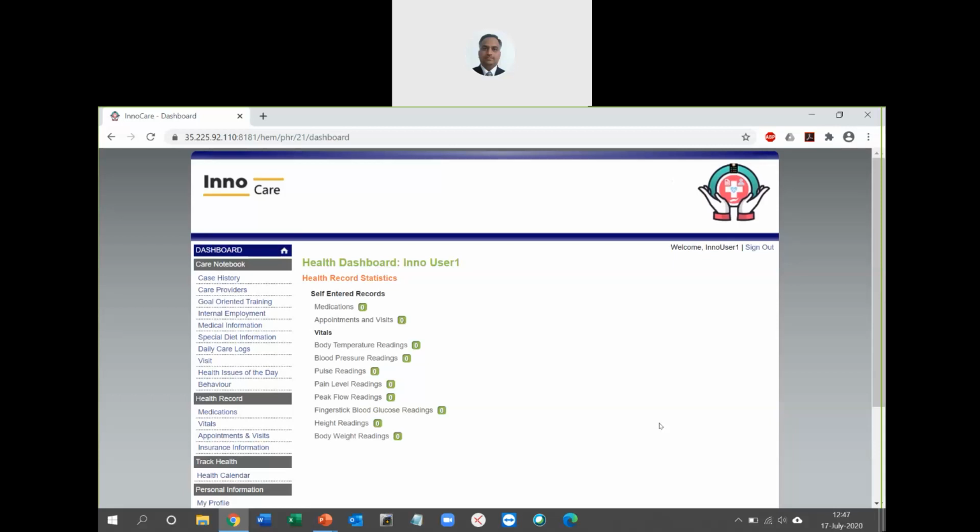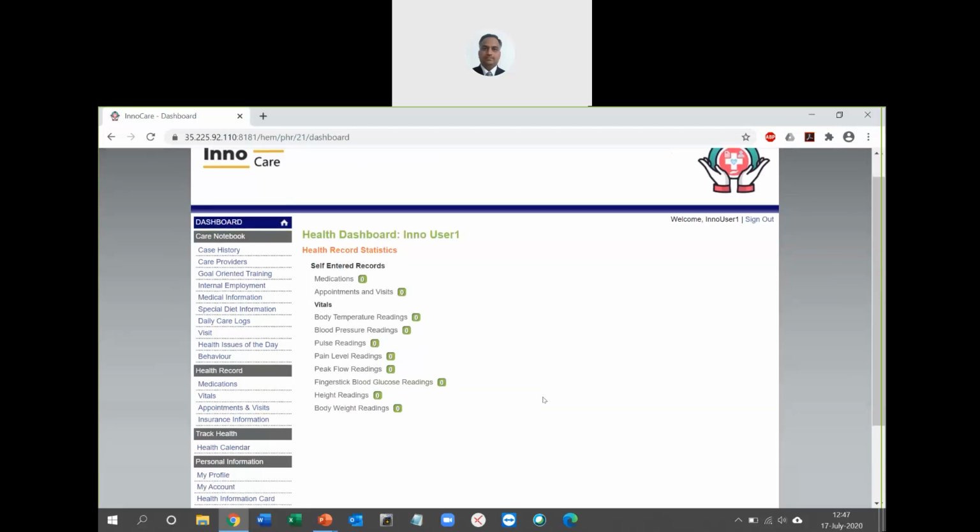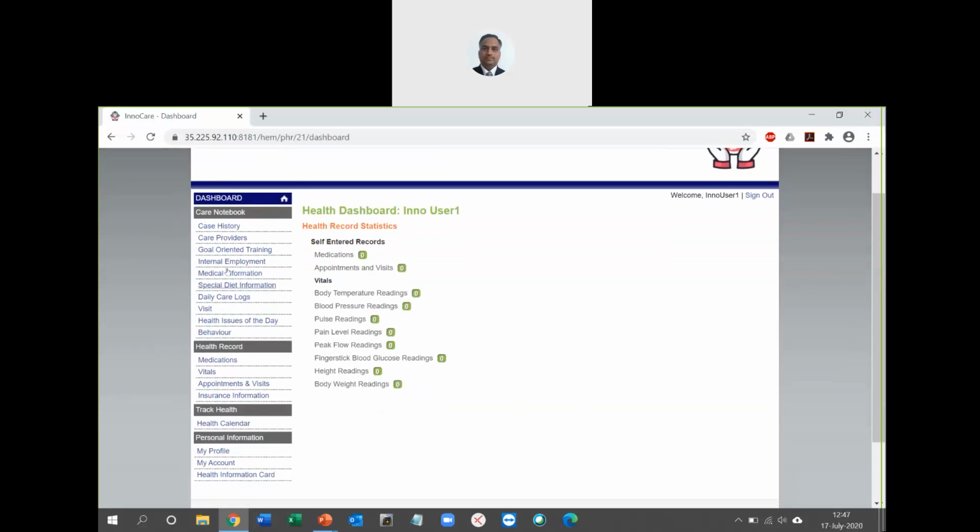Now when a user logs in like this, they will have a dashboard that shows all the statistics here, but the one on the left is what we will be focusing on in today's demo. The dashboard contains multiple sections like care notebook, health record, track health, and personal information. So we'll go through care notebook first. It basically lists down all the data collection fields and screens useful for special needs. So it starts off with a case history. Let me just quickly click on the case history screen here.